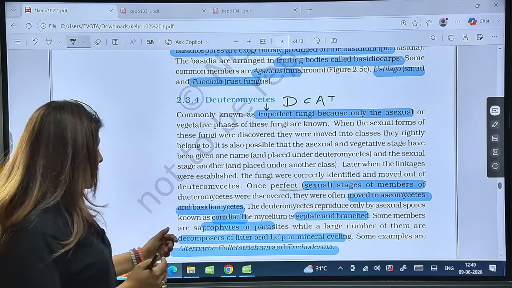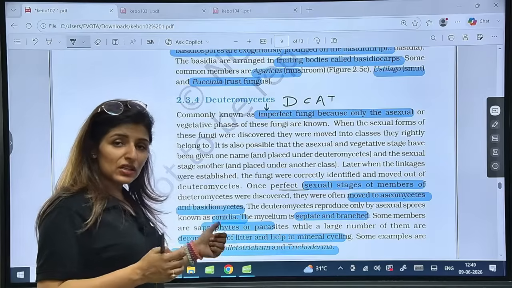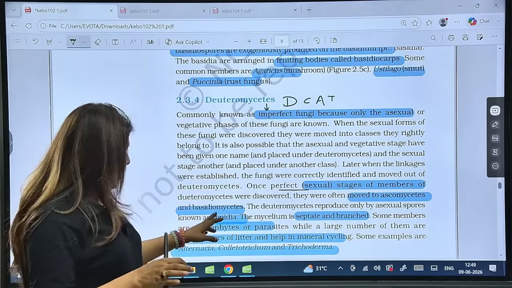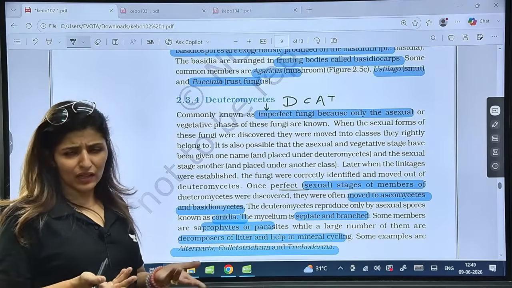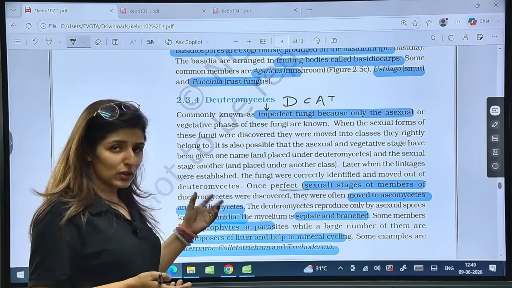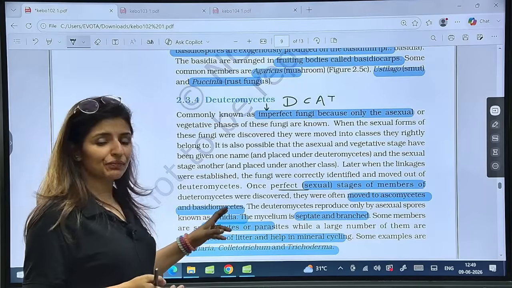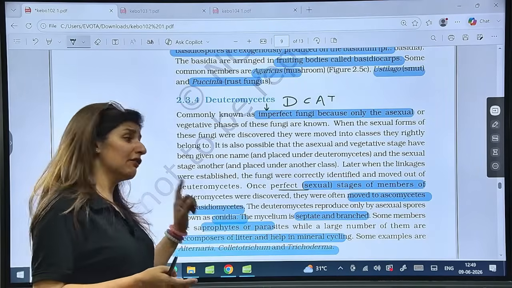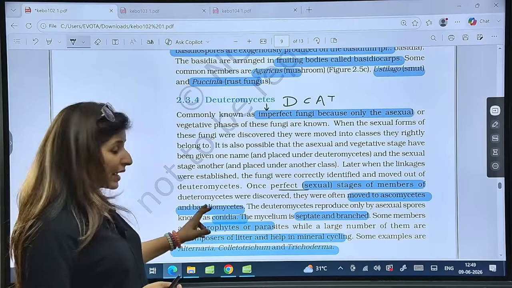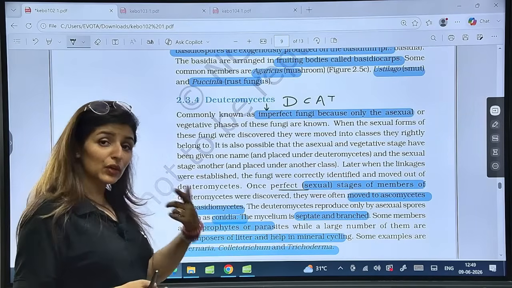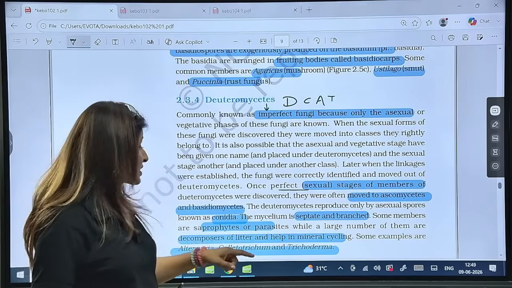Is that clear? Asexual reproduction is the only type of reproduction here, and it will occur through conidia. Fragmentation though will occur, but I'm talking about asexual and sexual. So sexual, either not present, or if found, moved to other classes. Asexual reproduction occurs through conidia, and conidia are always formed exogenously.